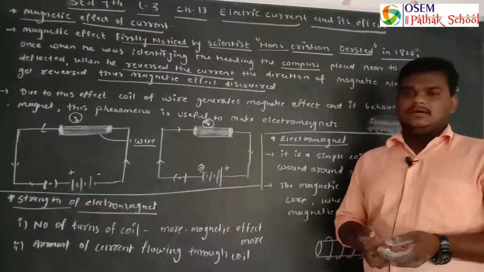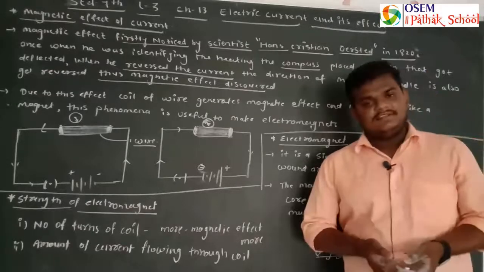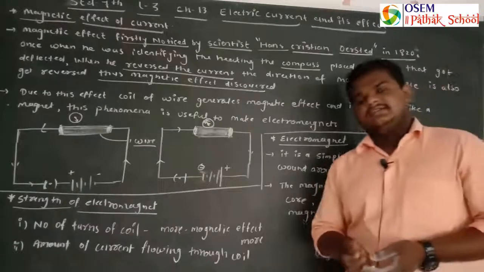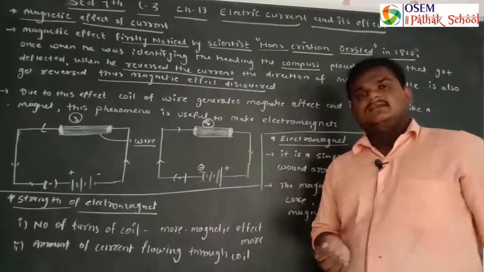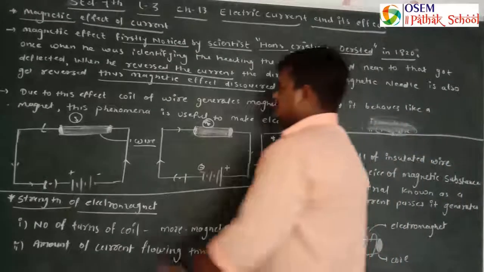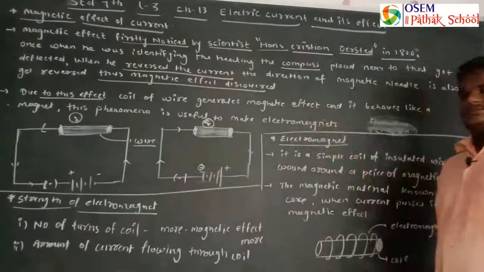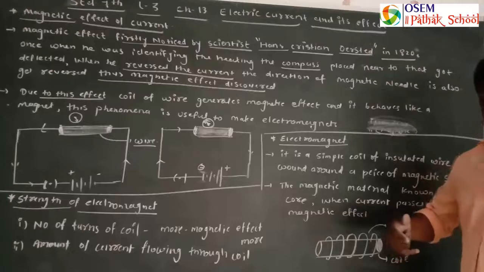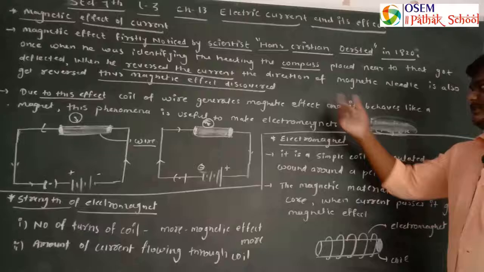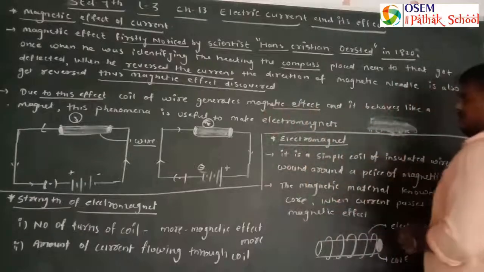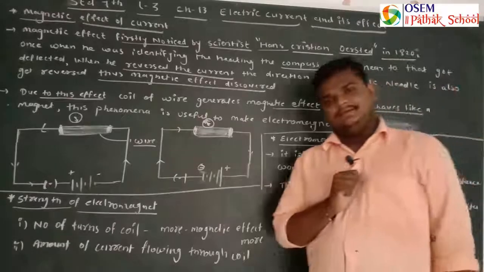It is well known that without any type of attraction this is not possible. It means that when we pass the electric current through any electrical circuit, it generates the magnetic effect. So due to this effect, a coil of wire generates a magnetic effect. When we wrap the wire around this cylindrical shape in this manner, it generates a magnetic effect and it behaves like a magnet.